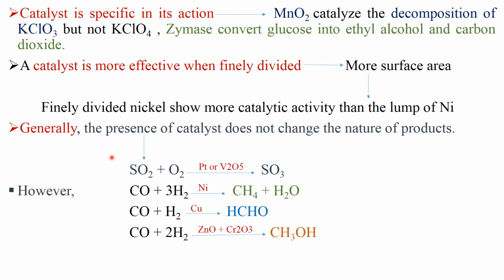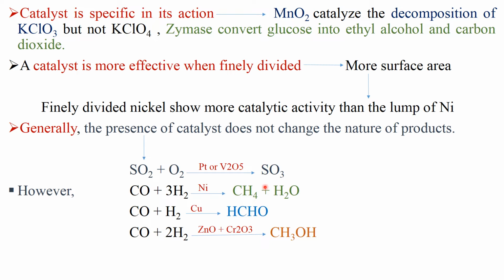It means oxidation of sulfur dioxide can be carried out in the presence of platinum or vanadium oxide, but in both cases the product formed is sulfur trioxide. Understood? Whether we use platinum or vanadium oxide, the product formed will be SO3 only.